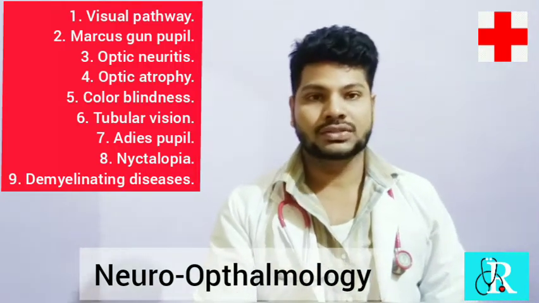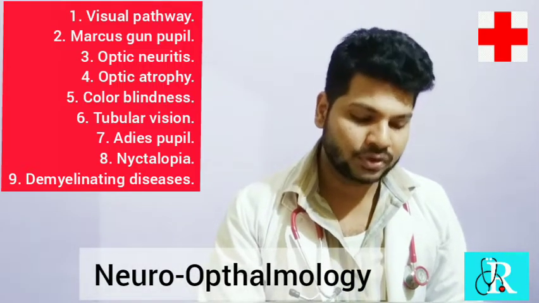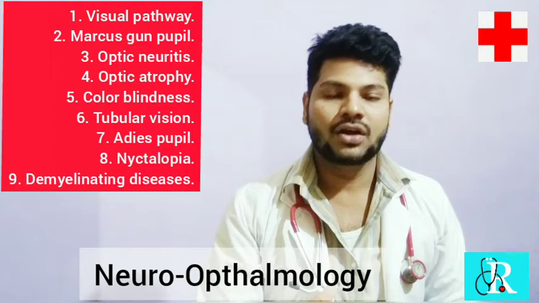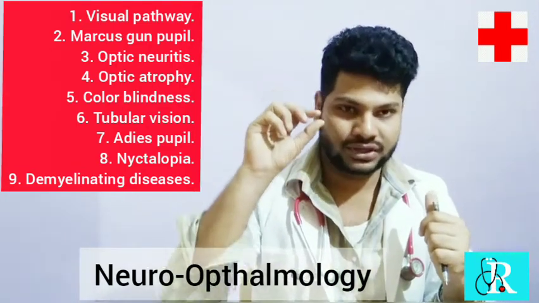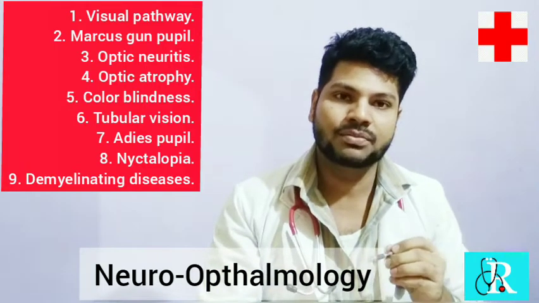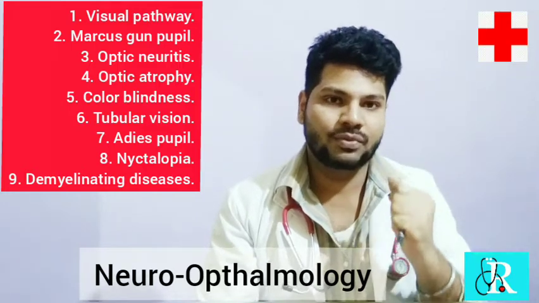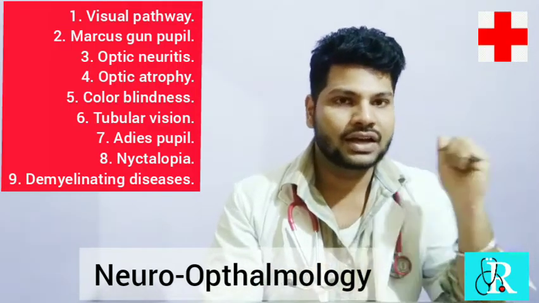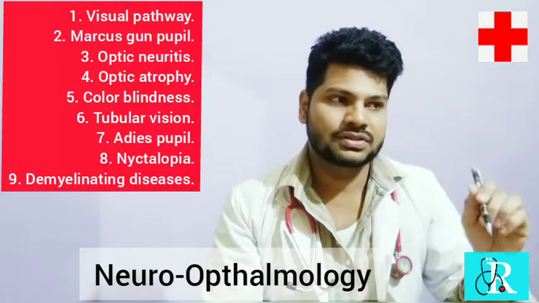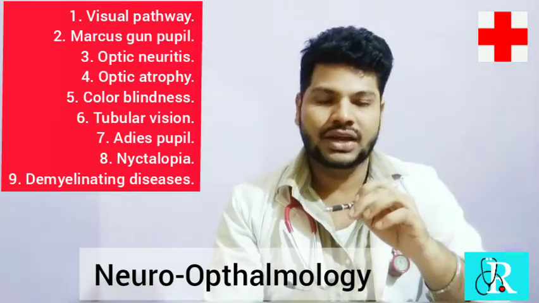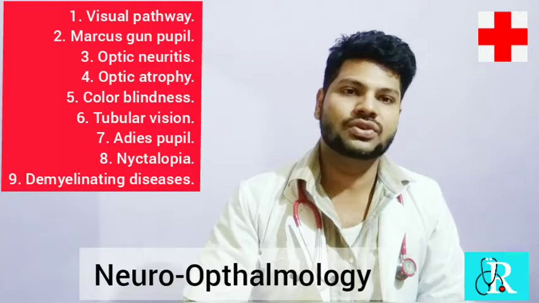Next comes what is Marcus-Gunn pupil. Marcus-Gunn pupil is a condition, also called afferent pupillary defect. Whenever you put a torch over normal eyes, the pupil starts constricting because of the light response. But in Marcus-Gunn pupil, whenever you put a torch, one eye responds differently. If one eye is constricting, the other eye gets dilated. If the other eye is getting constricted, then the opposite eye will be relaxing. It shows mydriasis, relaxation. This is what is called Marcus-Gunn pupil.